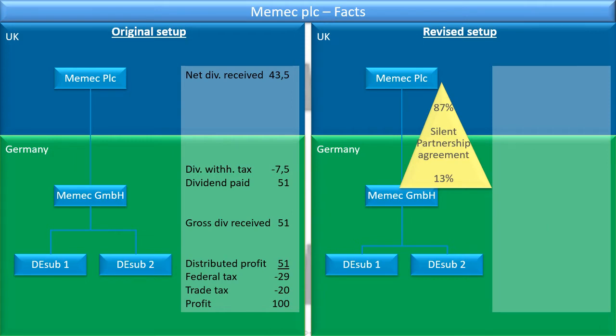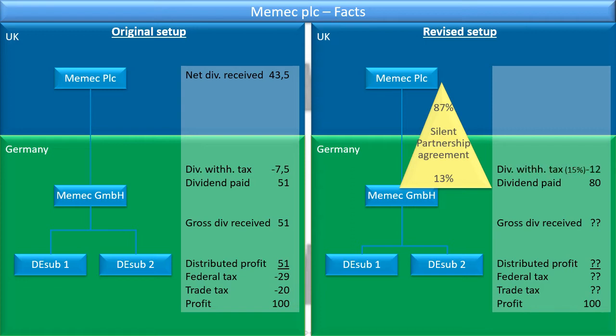It's a little unclear how it changed the numbers on the structure, but in any case we can assume that the profit was still 100 and that there was still trade tax and federal tax and a distributed profit. Then it seems like Memec GmbH received a dividend of 85, which is significantly more, and it could then pay 87% of that dividend on to Memec PLC, which was 78, and then there was a dividend withholding tax of 15% on that, and then it would receive 68%.